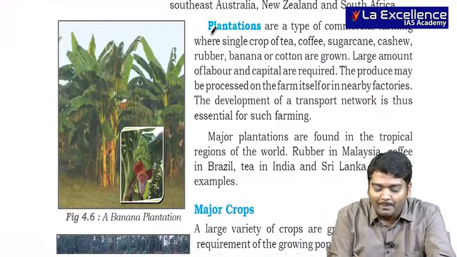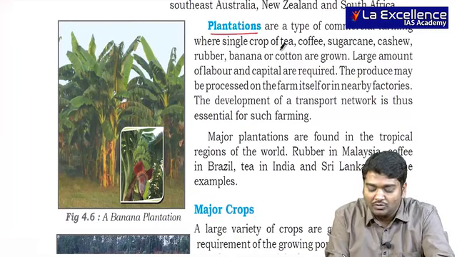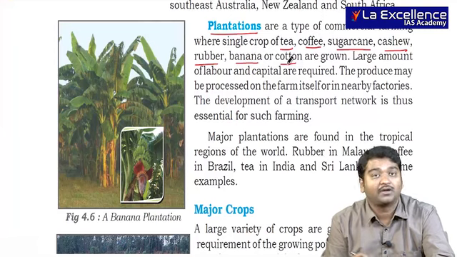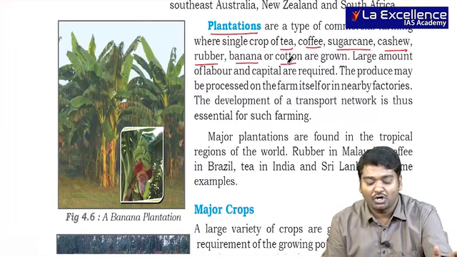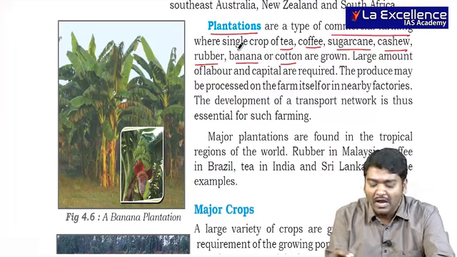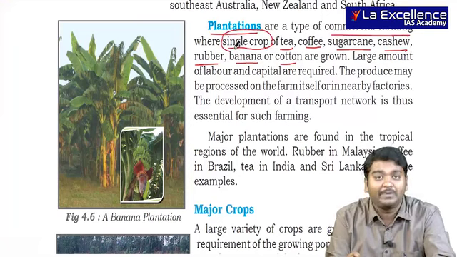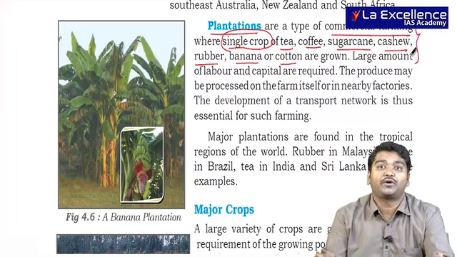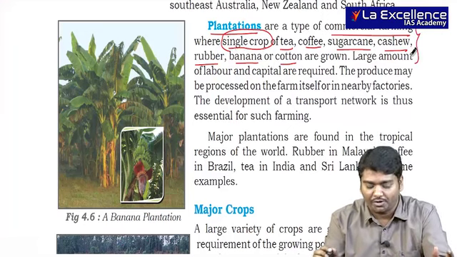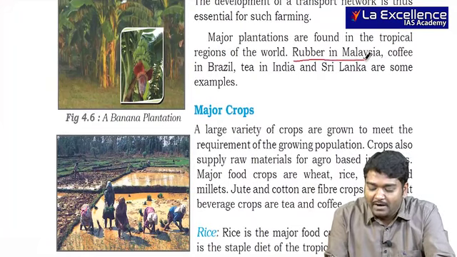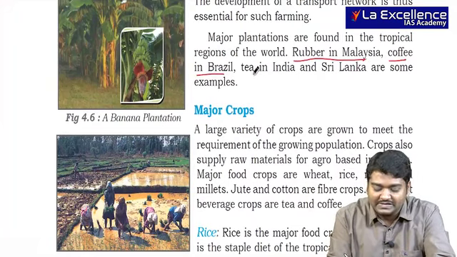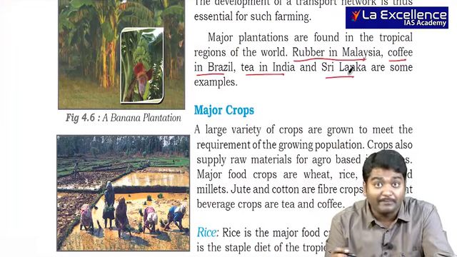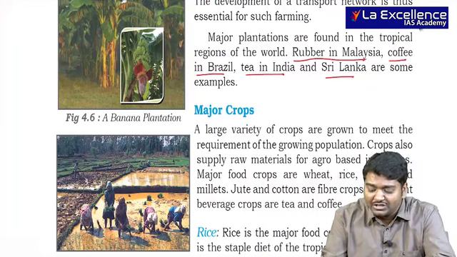When I talk about plantations, I'm talking about tea, coffee, sugarcane, cashew, rubber, banana and cotton. These are plantation crops used for commercial farming, and usually only a single crop is grown over a major area. For this, climate plays a very important role. Climate has to be very, very good. So you usually find rubber in Malaysia, coffee in Brazil, tea in India and Sri Lanka. Coffee is present in India as well, and rubber in some parts of India, but commercially you see them in these regions.